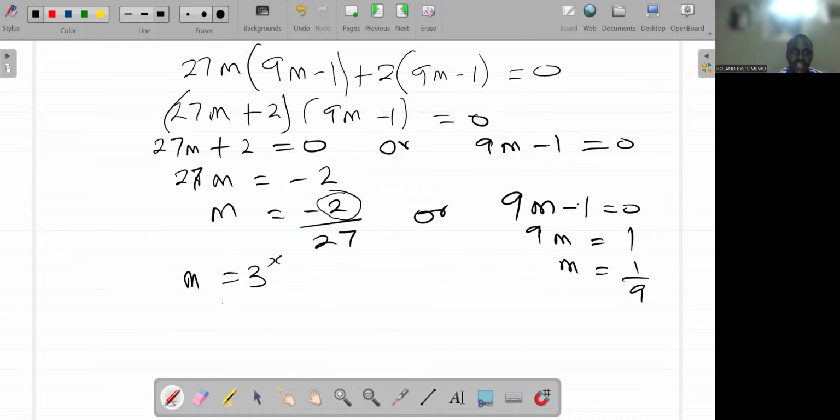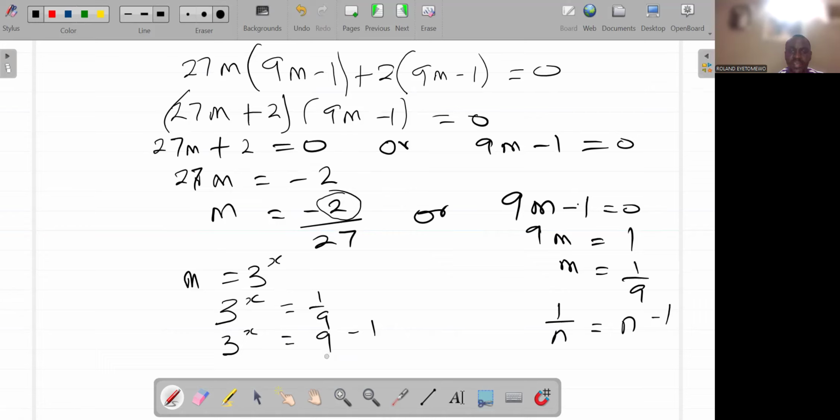Let's check the other. Yes, we can take this to a power in base 3. So we say 3 raised to the power of x is equal to 1 over 9. There is a law of indices that says 1 over n is equal to n raised to the power of minus 1. So 3 raised to the power of x is equal to 9 raised to the power of minus 1.